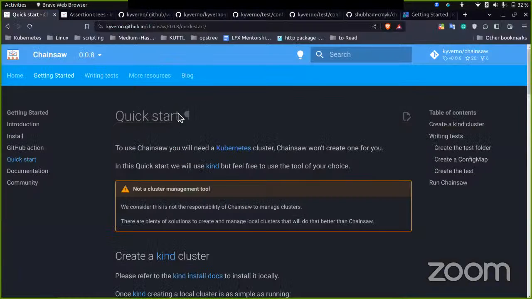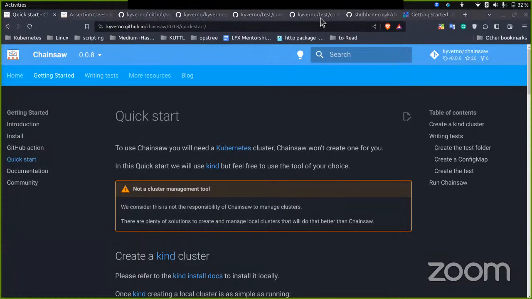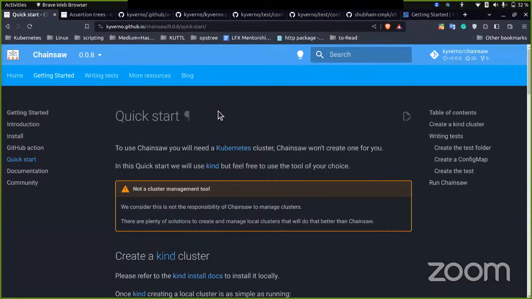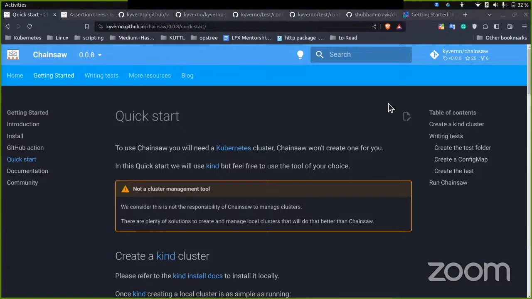Hey Shubham, sorry for the interruption. Is it okay to take questions, or do you want to save other questions to the end of the presentation? I'm open for questions. Okay, so we have this question: are the operations within a step executed concurrently or not, and what is the relation with the spec.concurrent settings? We have this question from the Zoom chat. Can you repeat the question? How can I see the question?